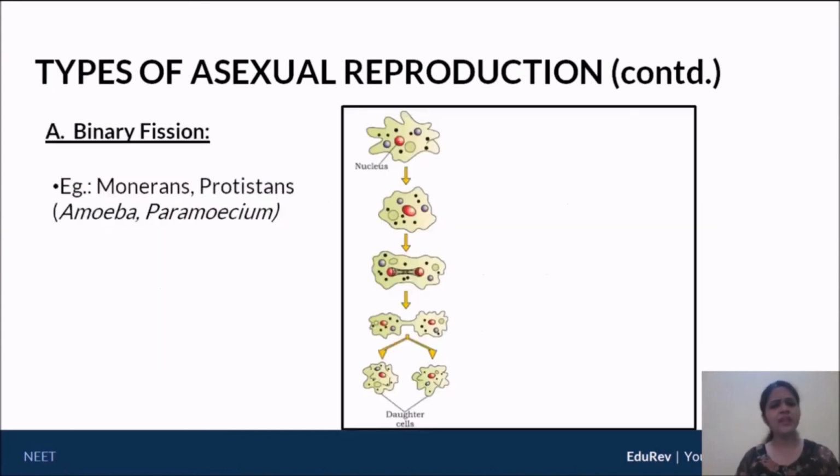Now let's go to a couple of examples here. Binary fission is very common in bacteria, so Monera, and very common in protists, like amoeba and paramecium. Here you have the parent cell, the parent amoeboid, so this is amoeba. You can see that the amount of cytoplasm is quite a lot here. Then as the cell keeps on, you can see the nucleus starting to divide, and then you can finally see the 2 daughter cells at the end here. This is a very characteristic example of binary fission: a single parent giving rise to 2 daughters.